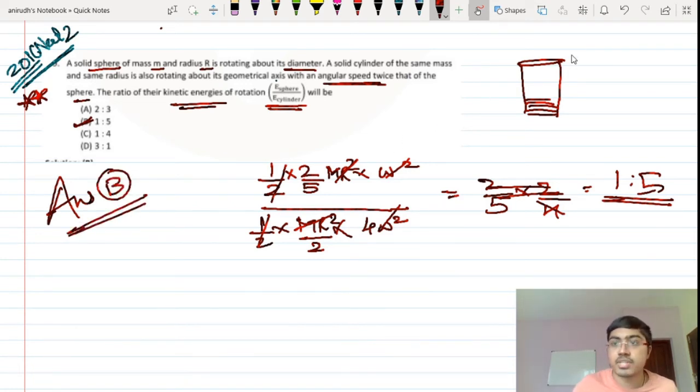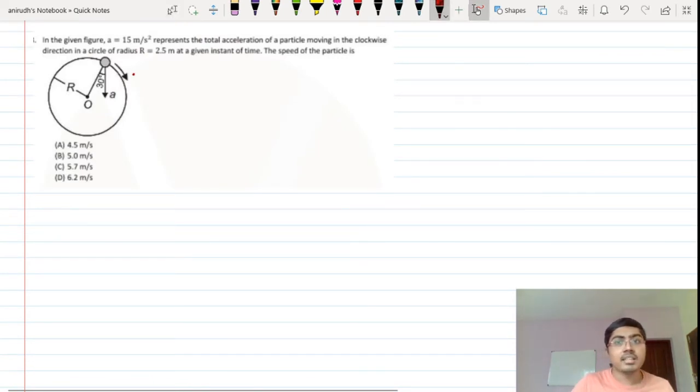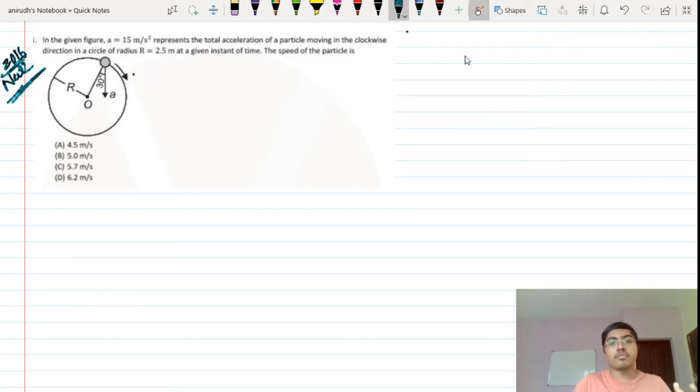Okay, let's proceed to the next question. This is again a question from the same paper, NEET 2, 2016. In the given figure, the acceleration given is 15 and it represents the total acceleration. Obviously there is a centripetal force acting towards the center, and there is a tangential velocity. So you have two accelerations for this particular ball, one is the tangential acceleration and the other is the centripetal acceleration.